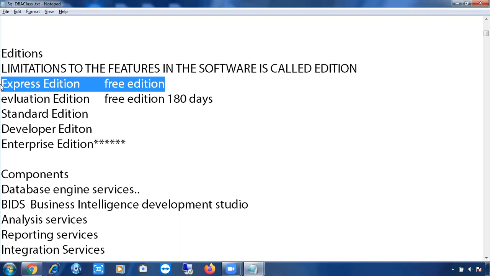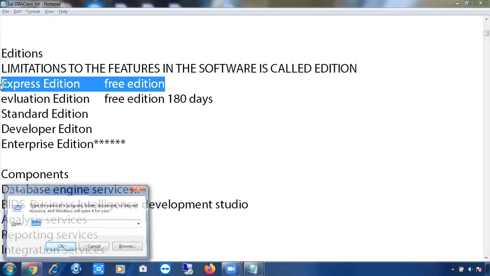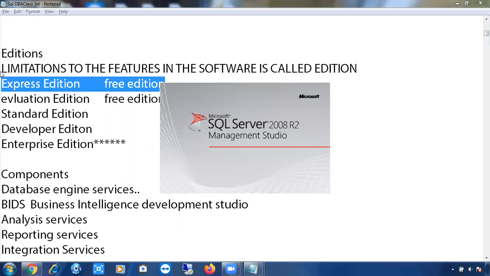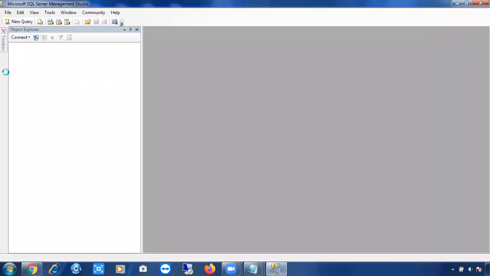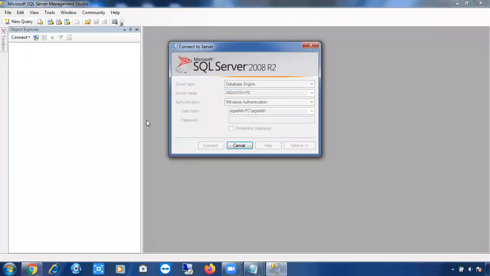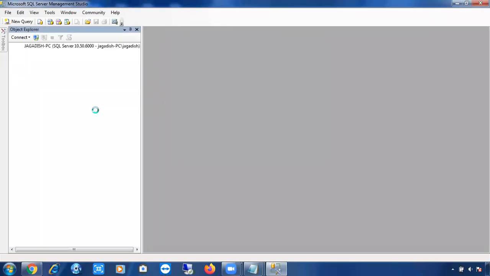They provide this Express edition for free, but a lot of features are not going to work in it. You cannot configure Always On in the Express edition. There is no SQL Server Agent. I'll show you what this agent is. Agent simply helps you with automation. You can create jobs, and jobs will help you in automation. Jobs run under the agent account only. So if the agent is not there, you cannot configure jobs, and automation is not there.